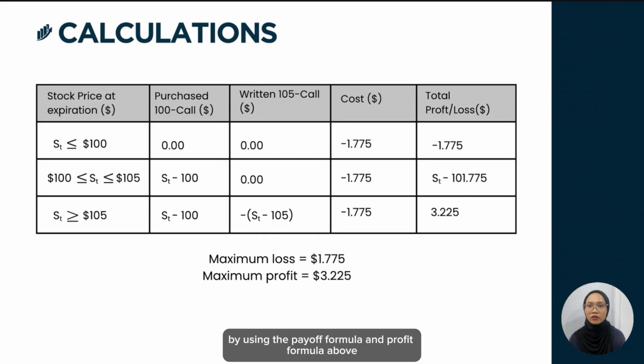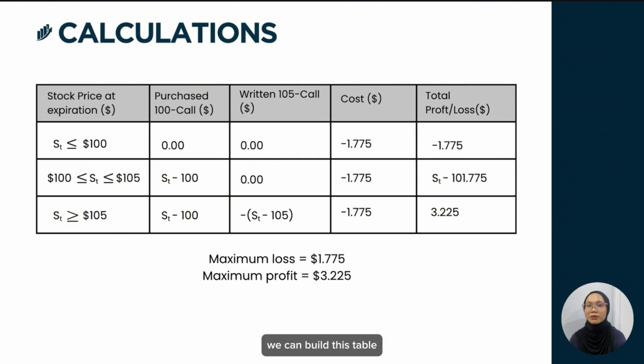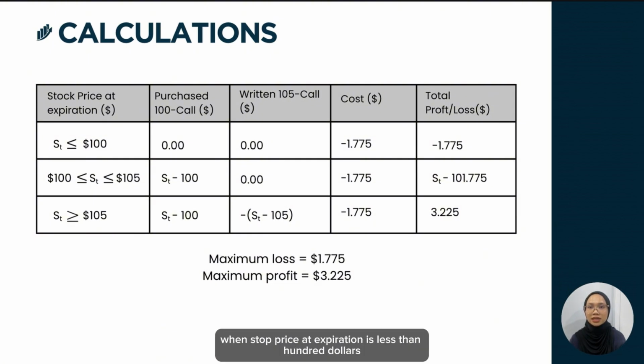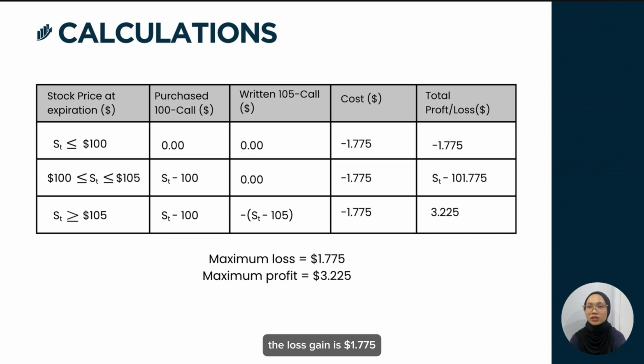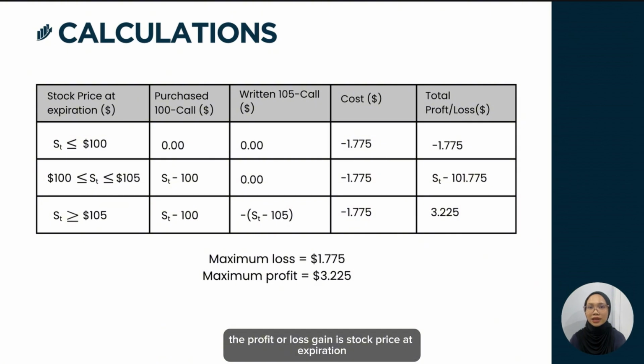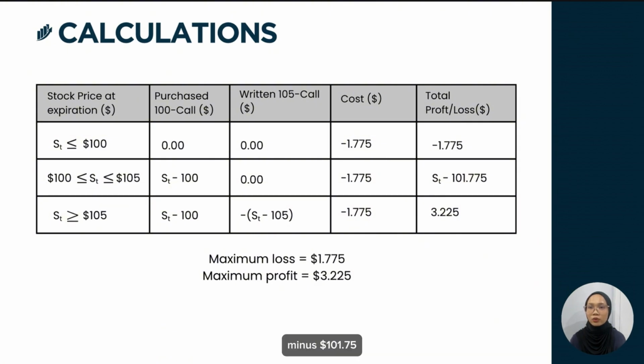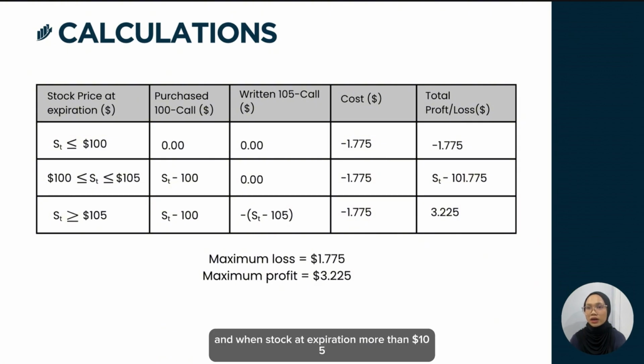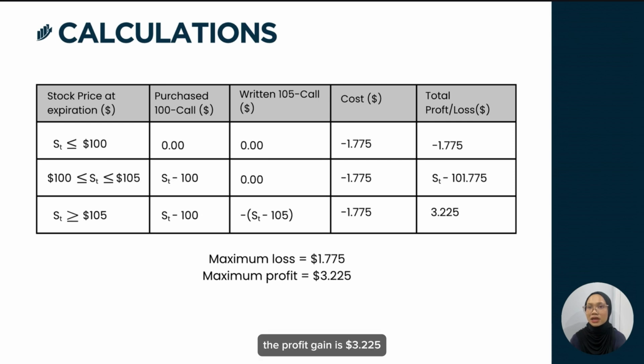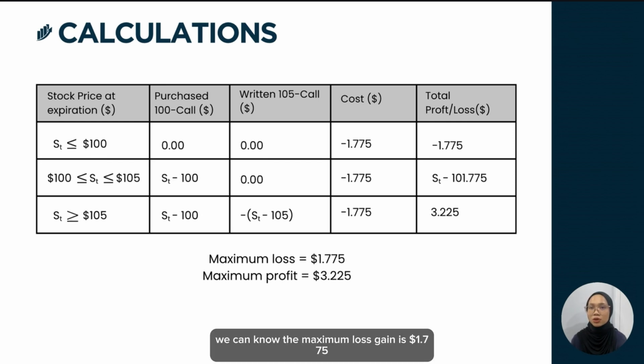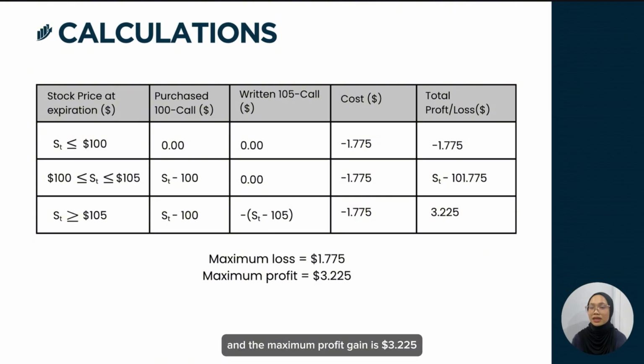By using the payoff formula and profit formula above, we can build this table and determine the profit or loss. When the stock price at expiration is less than $100, the loss is $1.775. When the stock price at expiration is between $100 and $105, the profit or loss is the stock price at expiration minus $101.775. And when the stock price at expiration is more than $105, the profit is $3.225. So from this, we know the maximum loss is $1.775 and the maximum profit is $3.225.